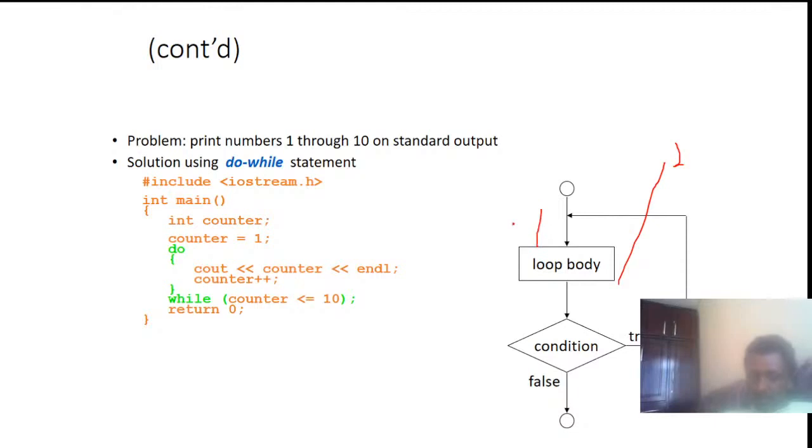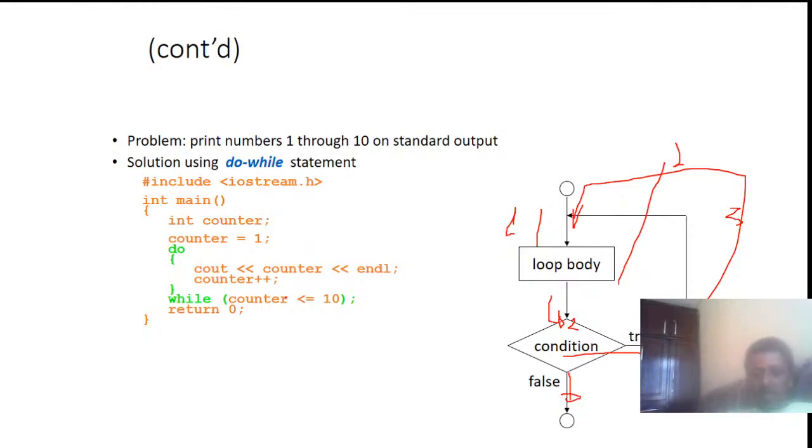Execute one loop of the body, then check the condition, the second task. If this condition is true, go back to the body of the statement, the third task, until the condition becomes false. If the condition is false, it automatically terminates, exits the body of the statement, and stops the execution. This is what it looks like.